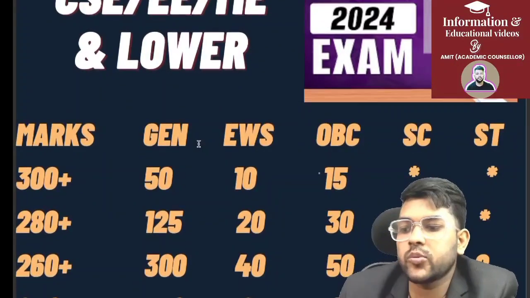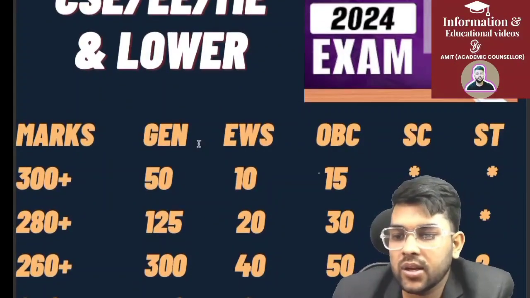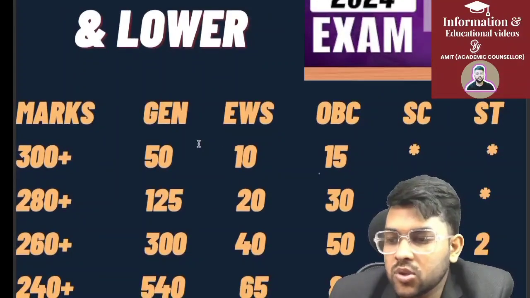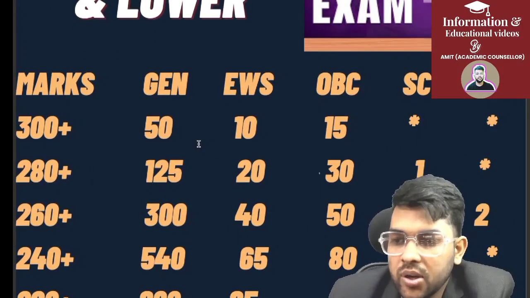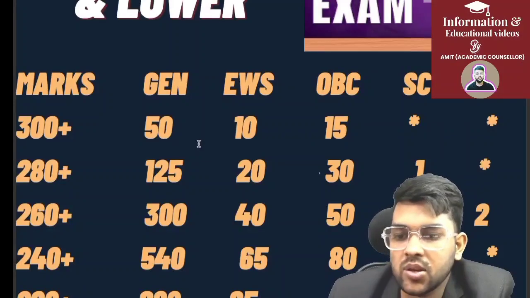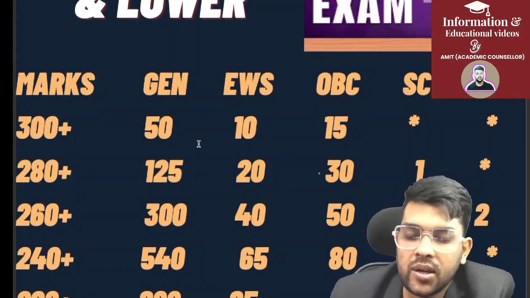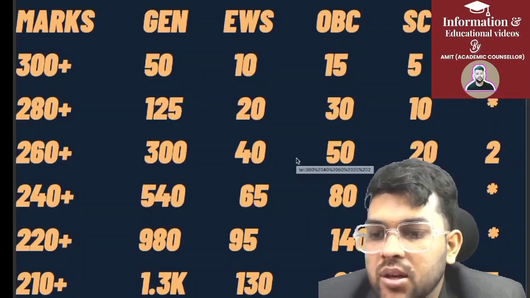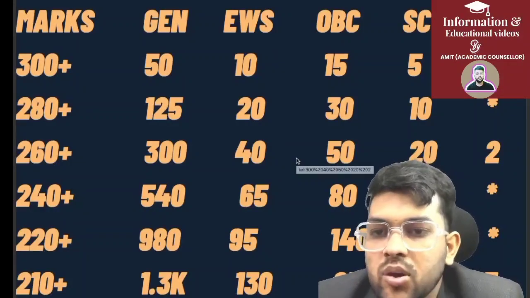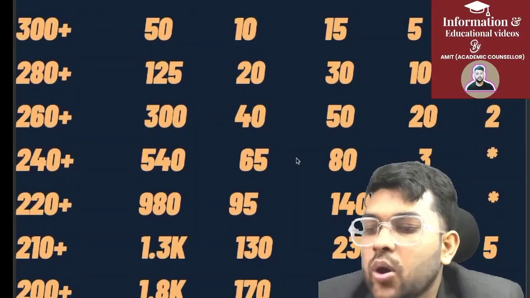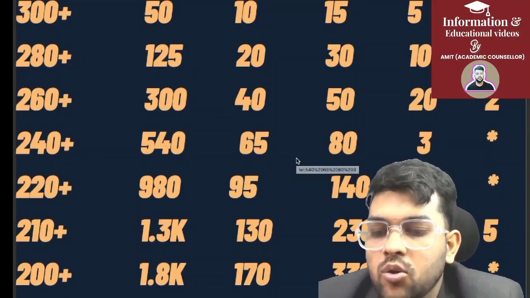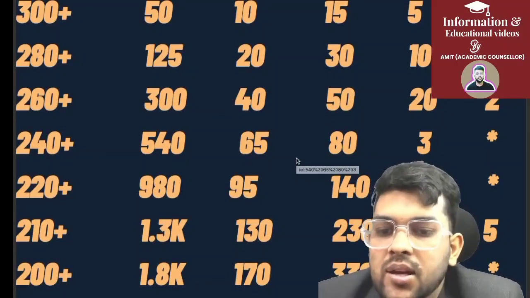Now if you talk about 260 plus, 300 marks for general, EWS 40, OBC 50, and for ST you will get under 2 rank for sure. For 250, 540 rank for general, EWS 65, OBC 80 and SC you will get 3 rank. 220 plus, 980 rank for general, EWS 95, OBC 140, SC 5 rank. For 210 plus marks, 1.3 thousand for general, EWS 130, OBC 230, SC 10, ST 5 rank.